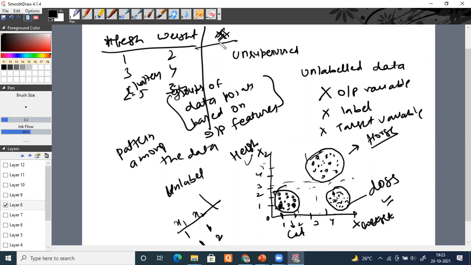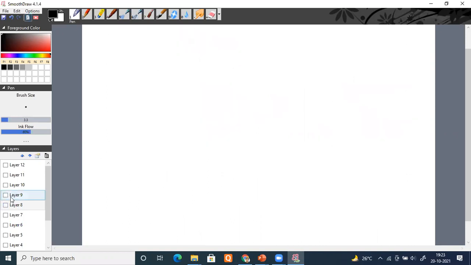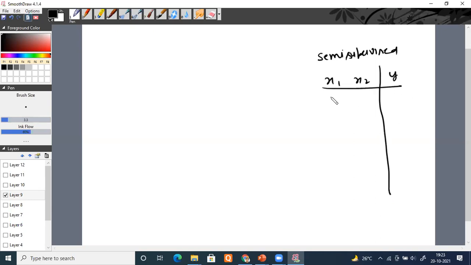Now, the third category. There is one more algorithm which is a mixture of supervised and unsupervised, known as semi-supervised. You can understand from this: not all the data points will have labels, only some of the data points will have labels. For example, x1 and x2 are there, and this is my output variable. Suppose for the parameter values 1.2, 3.4, the output is available, let's say cat.